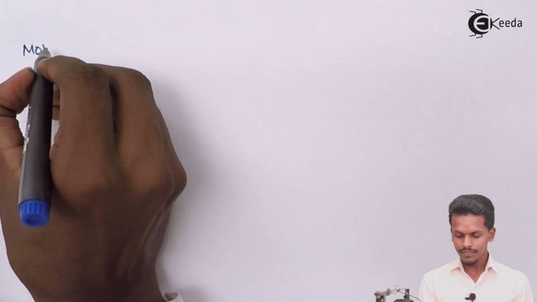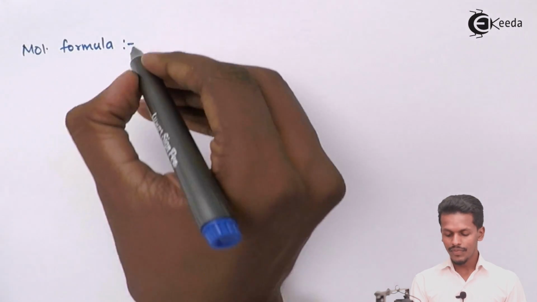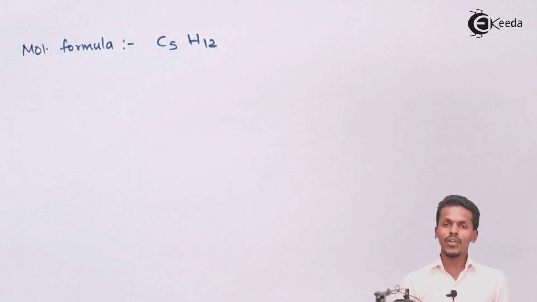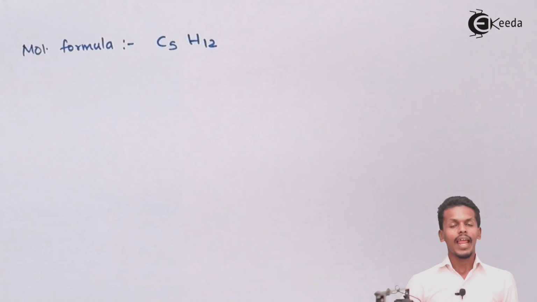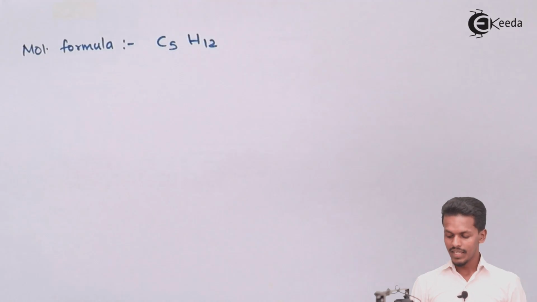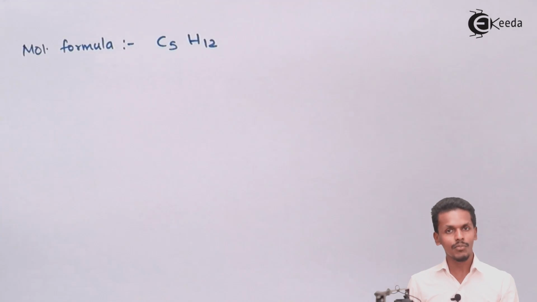Suppose we are given a molecular formula, C5H12. Based on this, we have to find how many isomers the molecule having the molecular formula C5H12 will have. So for that, let us write the possible isomers that could be shown by this molecular formula.